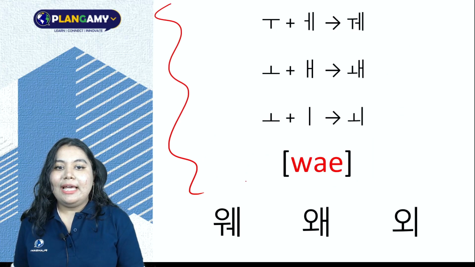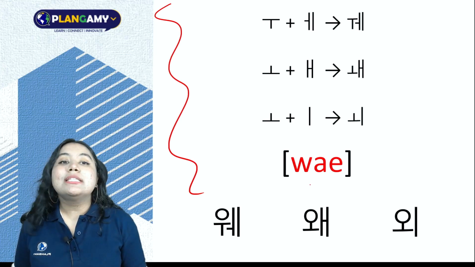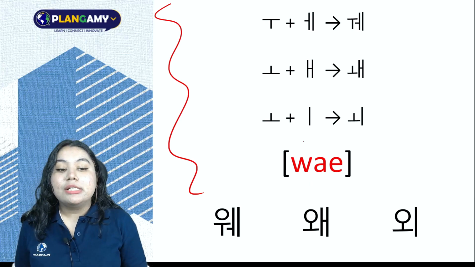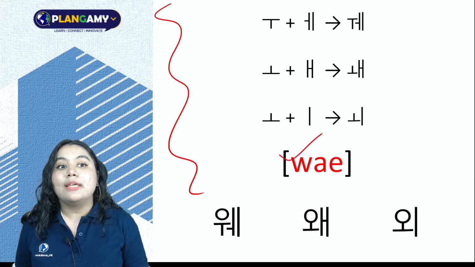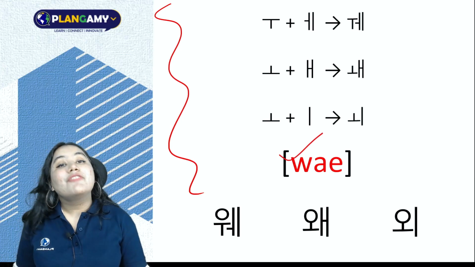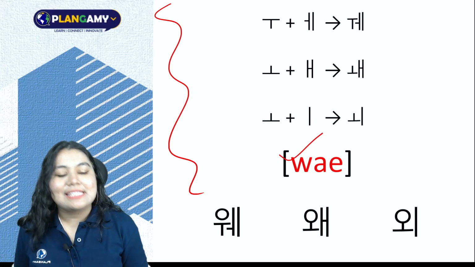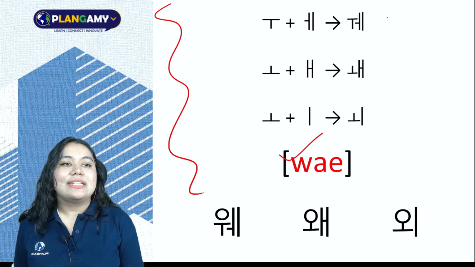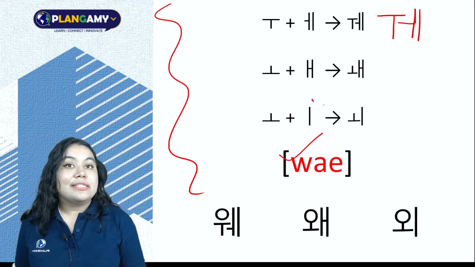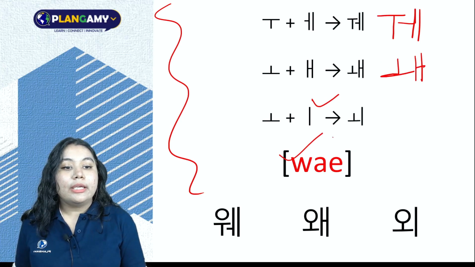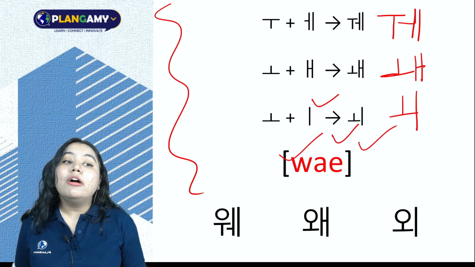This part gets a little tricky again because all of these three combinations will give me a we sound. Yes. So where is the differentiation? The differentiation is in the spellings. Yes. Our first combination is o plus ae, which is making a we sound. Then o plus i is also making a we sound. Oe is also giving me a we sound.